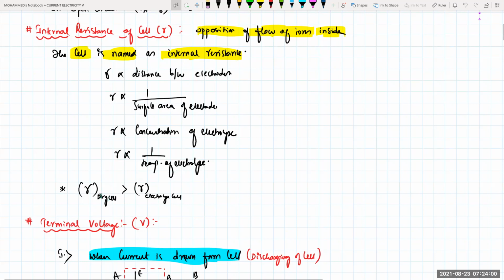So the internal resistance of a dry cell is always greater than the internal resistance of an electrolyte cell. That is from electrochemistry.